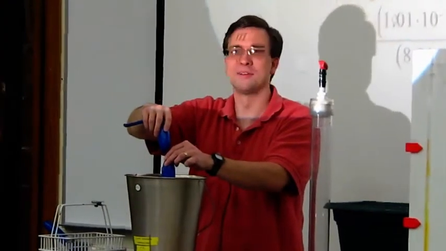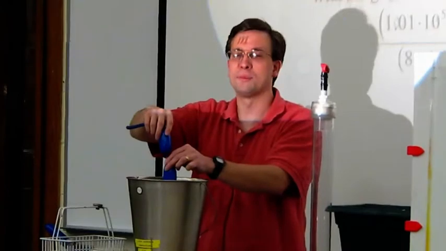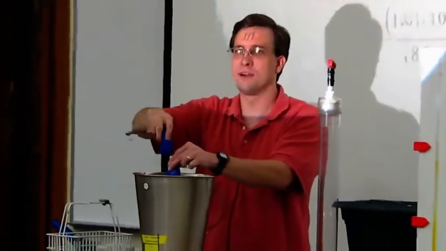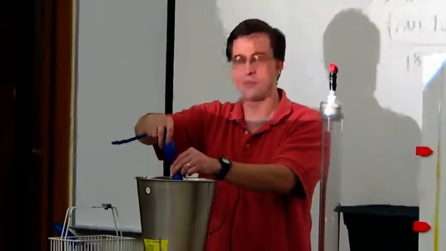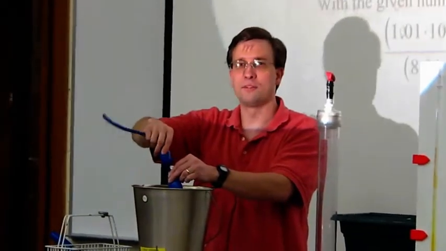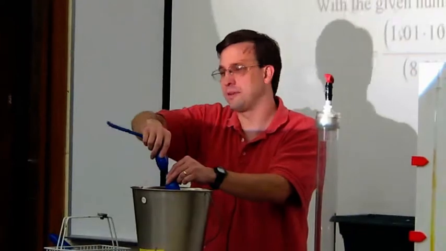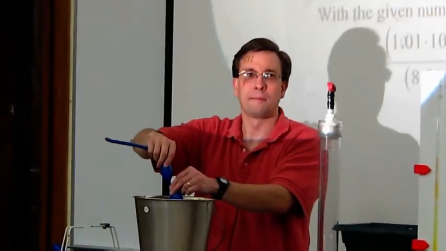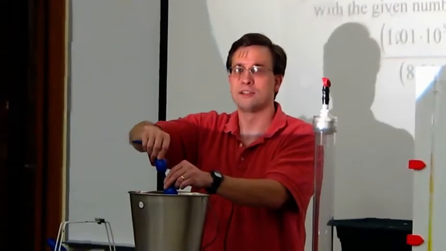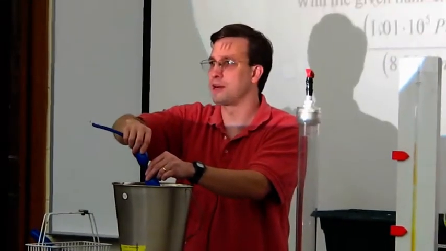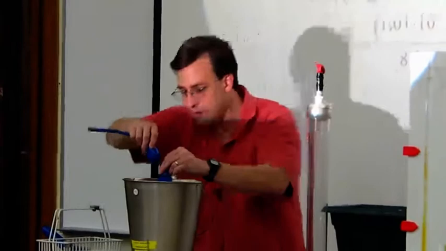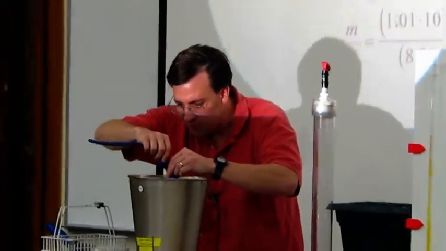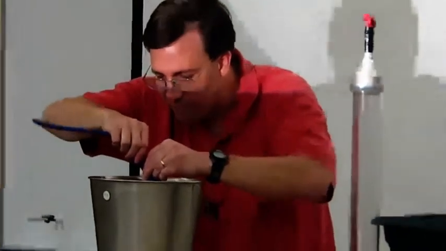I said that backwards. So the new temperature to the old temperature. The new temperature is going to be about 77 degrees Kelvin because that's the temperature of liquid nitrogen. The old temperature was about 300 Kelvin. So that's about a factor of 4 to 1 in temperature change. So the volume change will also be about a factor of 4 to 1. So I think this has probably shrunk down pretty much all the way that it's going to.